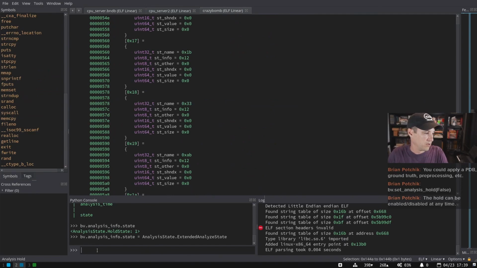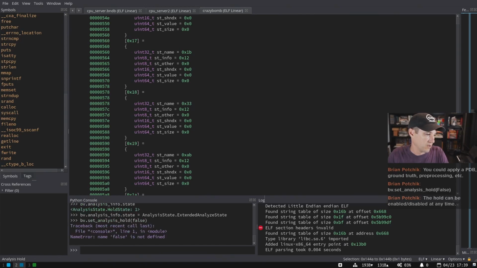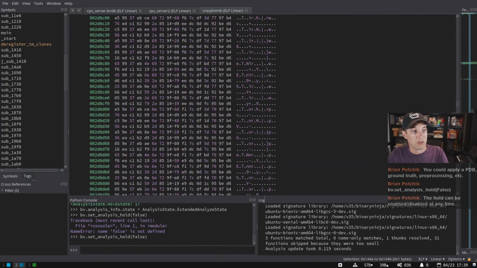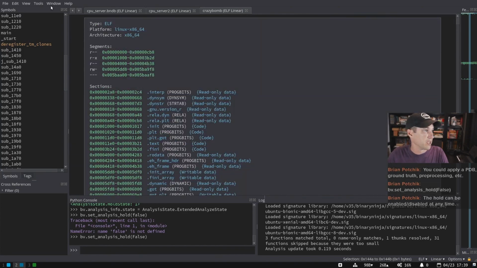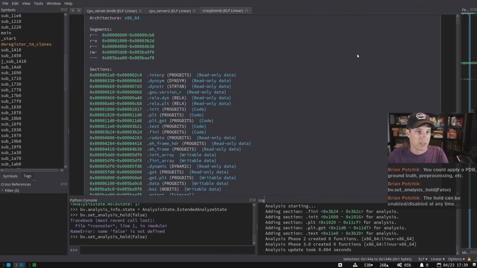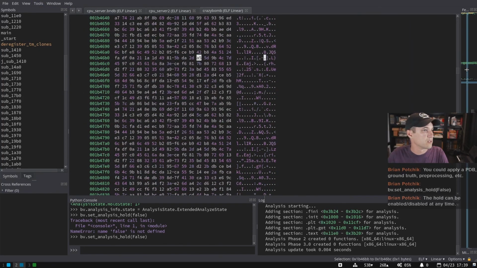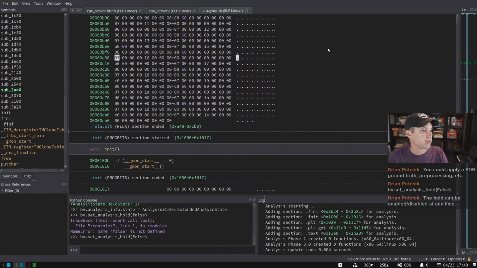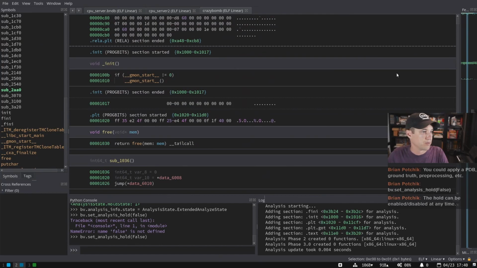All right, bv.set_analysis_hold false? Yeah, I remember which language I'm using, I promise. Yep, okay, that's all it was. Yeah, so I can trigger it off. But you could also, even in the middle of doing a plugin or something else, say, now if I do linear sweep or trigger any other kind of analysis, away it goes. Although this particular binary just didn't have a bunch of code in it. So that's normal, even though it looks like we're not seeing a lot of code in the feature map.